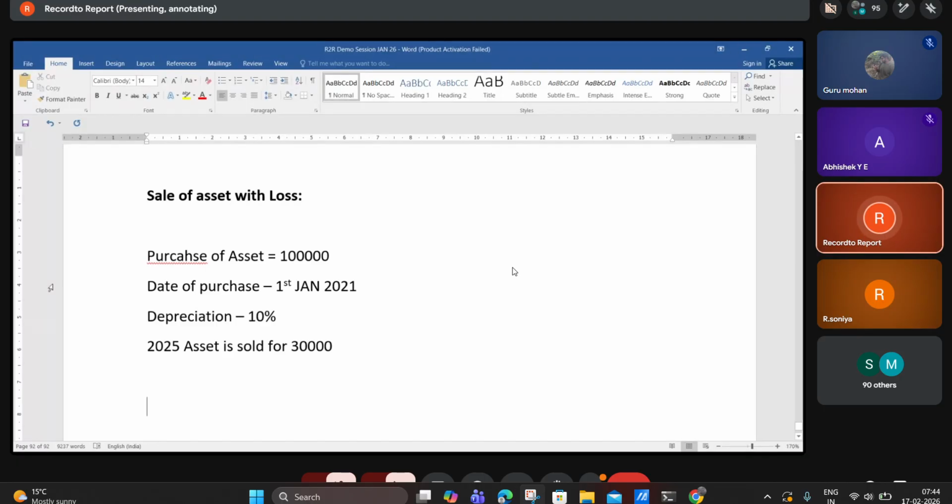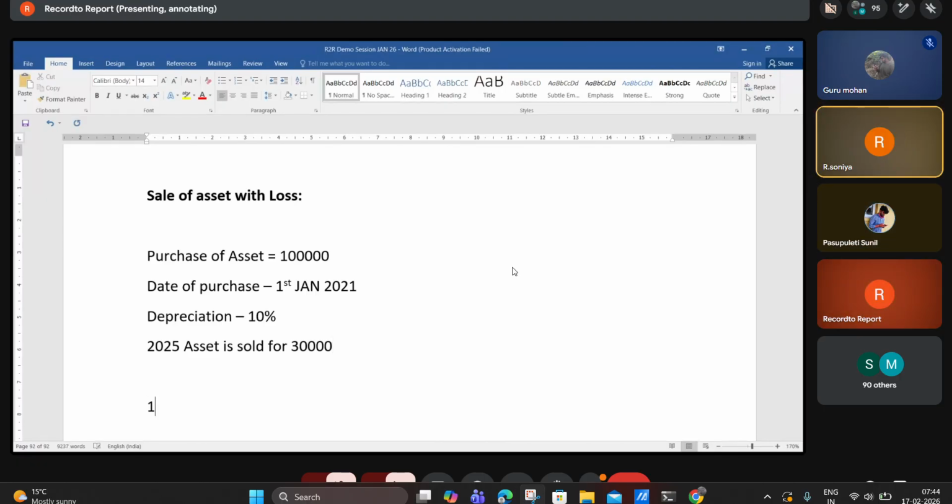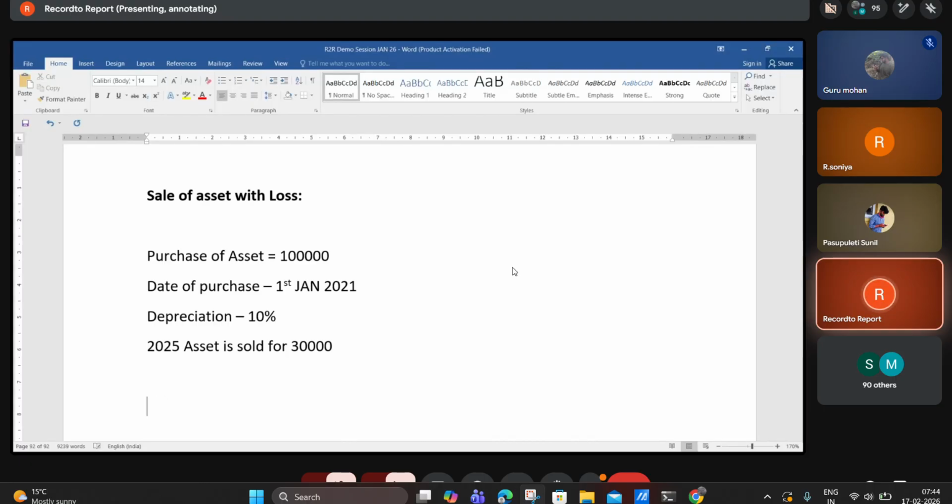What is the value of the asset when purchased on 1st January 2021? 1 lakh. Assume it is the straight line method of depreciation.